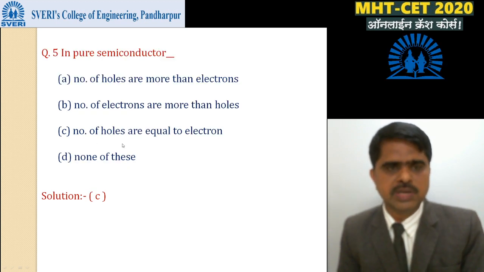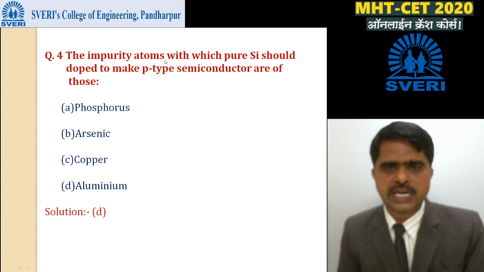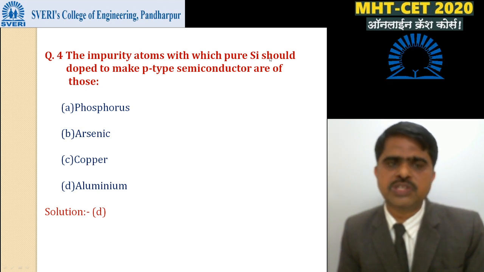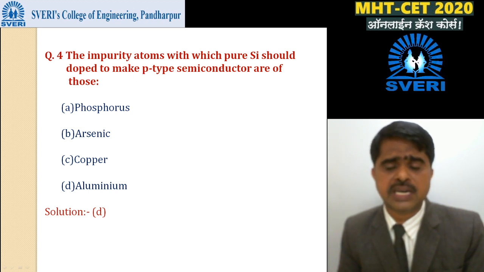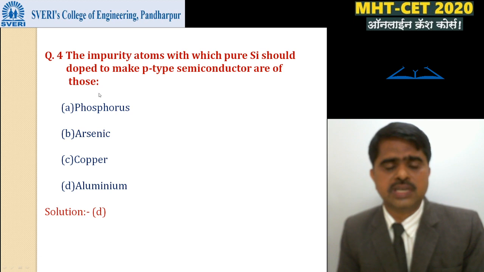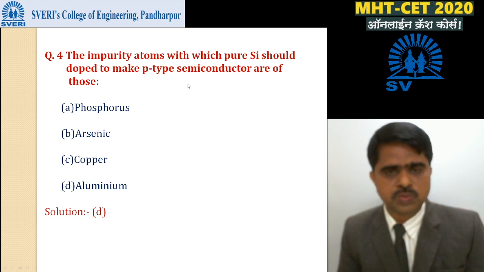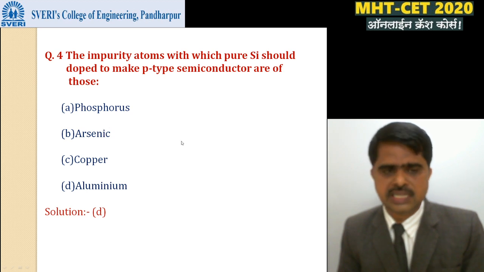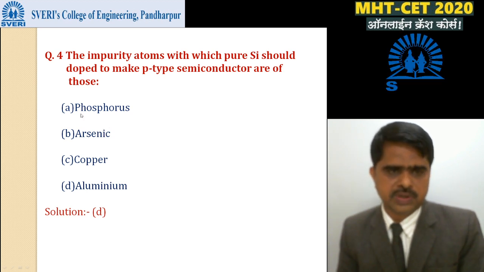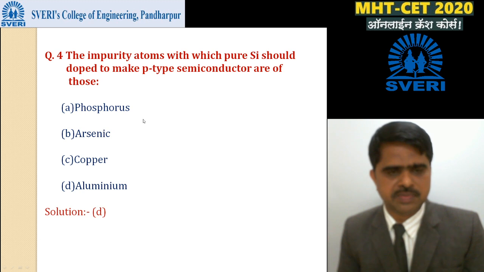Next, similar for the impurity atom, one more MCQ we'll create here. The impurity atoms with which pure silicon is doped to make N type, instead of P type we'll take N type semiconductor, are of those. Here N type means fifth group. Examples of fifth group: phosphorus, arsenic, antimony. Okay, out of these phosphorus is also correct here, but that is for the next MCQ, not for this.